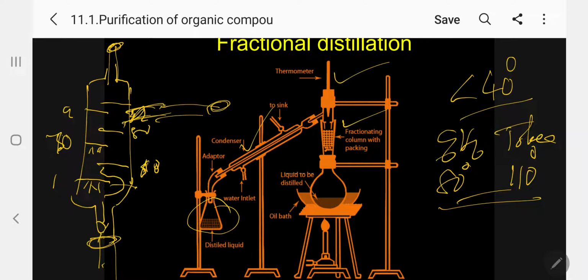After the entire benzene is evaporated, what will happen now? The boiling point will start increasing, which you can note from the thermometer. So remove the receiver and connect another receiver. When it reaches 110, collect only toluene in the other receiver. So we can collect benzene and toluene separately in pure form by using fractional distillation.